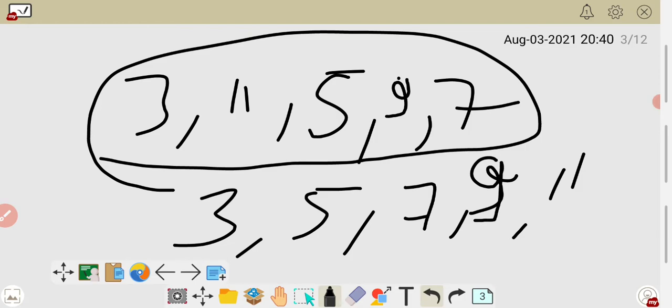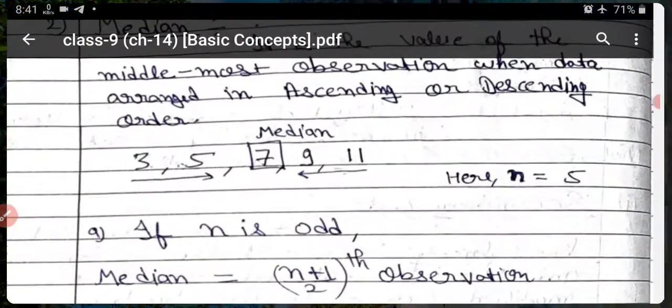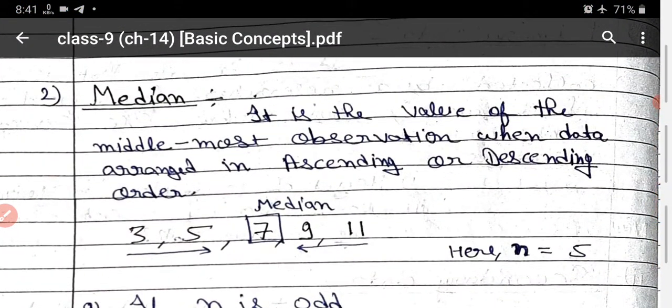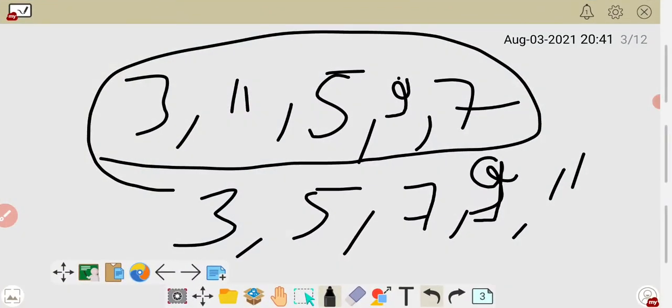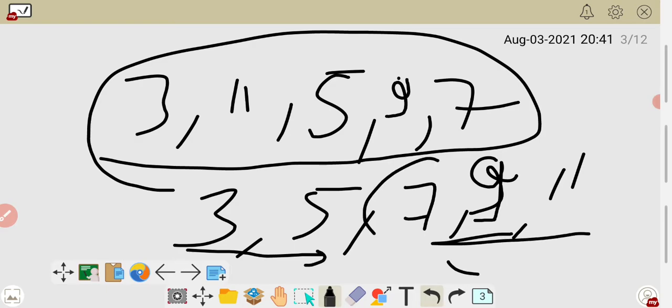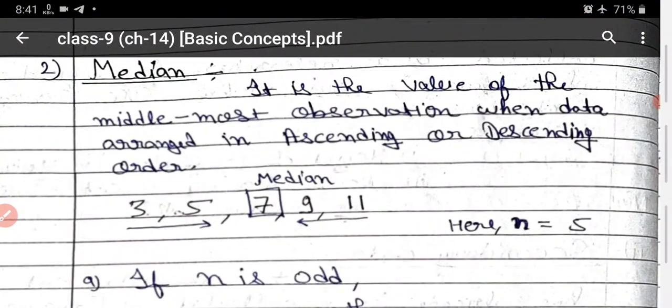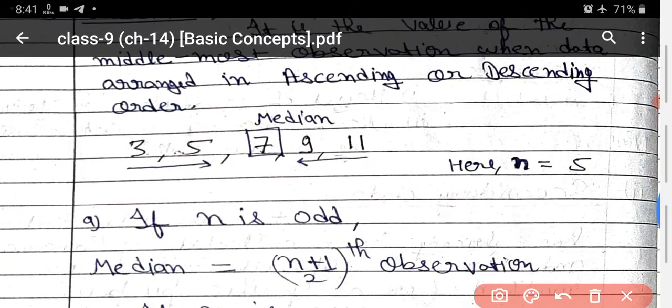Now when you arrange the data, according to the definition, what is the median? It is the value of the middlemost observation, which comes in the middle. Now which one is the middlemost? Just see here, 2 come on this side, 2 come on this side, and there is 7 in the middle. So 7 is known as the median. I'm showing you with an example. The data in ascending order is 3, 5, 7, 9, 11. The middlemost value is 7, known as the median.